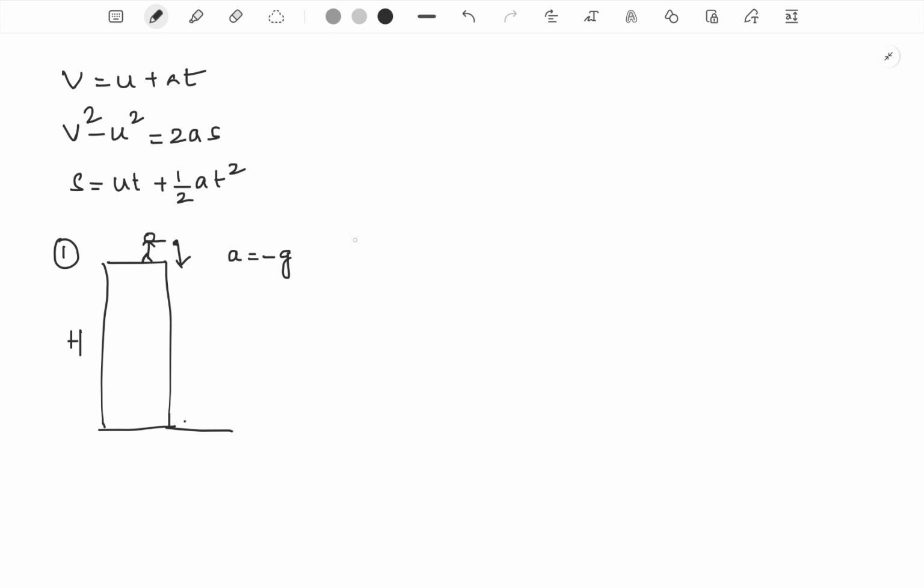In order to find the time taken by the body to reach the ground, I would be using s is equal to ut plus half at square, where u represents the initial velocity of the body. In this case, since the person just released it, at the moment when it was just released, the initial velocity was 0. Let's assume the time taken by the body to reach the ground is t, plus half into acceleration, which is minus g, into t square.